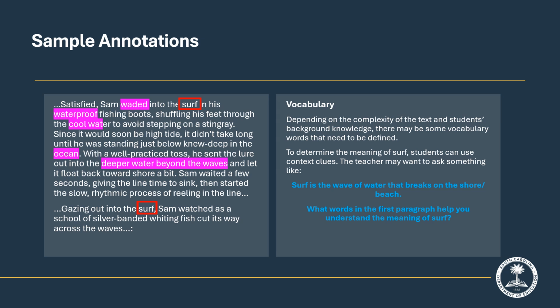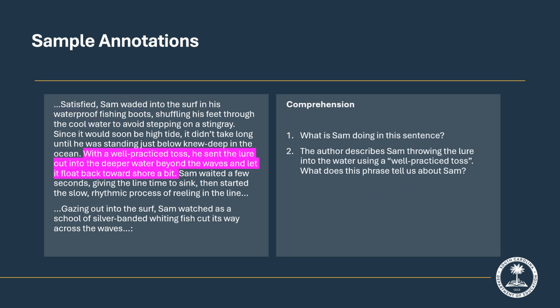Here you see the possible context words and phrases students can mark in the text to support the definition of surf as used in this excerpt. Annotations can also help the teacher determine whether the student comprehends a text. While these questions target character development, which is a vital part of AOR 1.1, these questions do not fully address the fourth grade indicator of AOR 1.1. Question 2 requires students to make inferences.